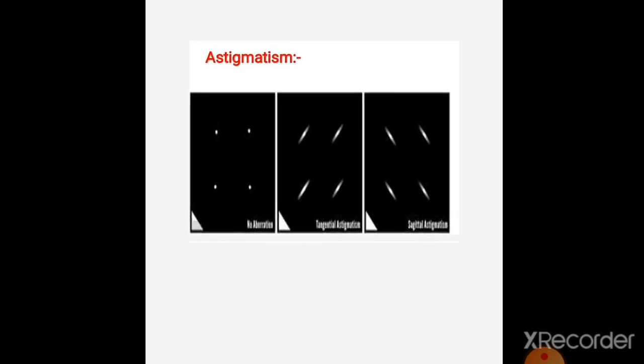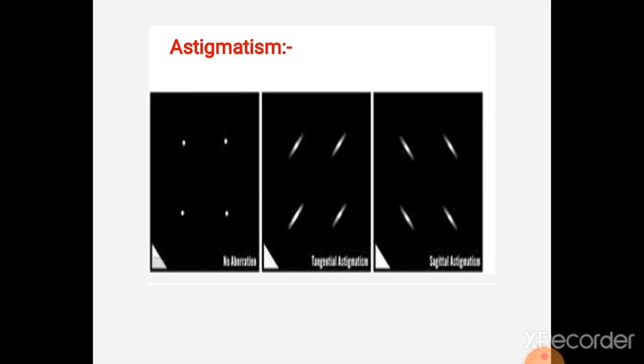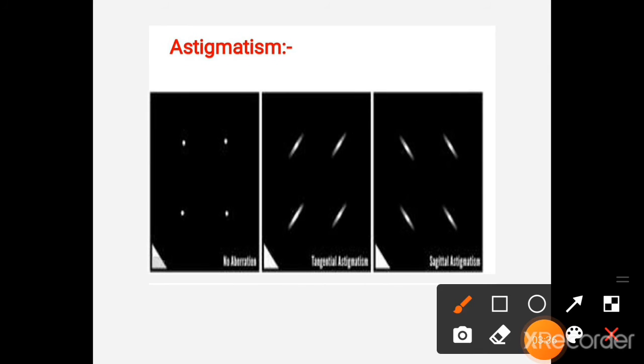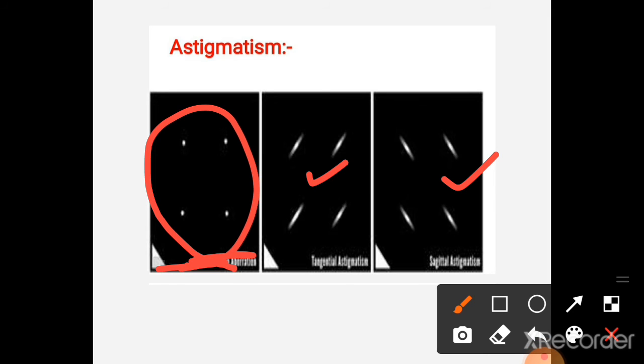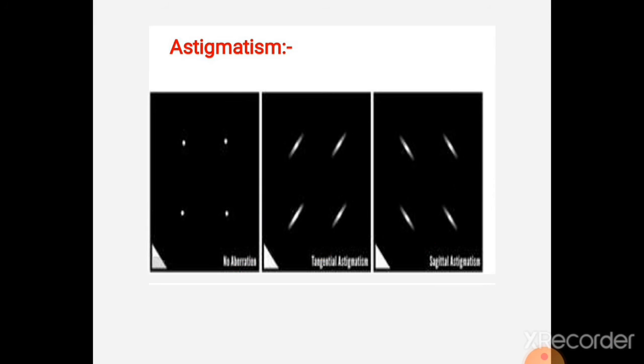Next, in this case, at the sagittal plane and at the meridian plane, the image is like this, but not a point. Here is the point object, but we get images like this, not a point image. This defect is nothing but astigmatism. Remember, in spherical aberration, the point object is on the axis. In case of coma, near the axis. In case of astigmatism, the object is very far off the axis.